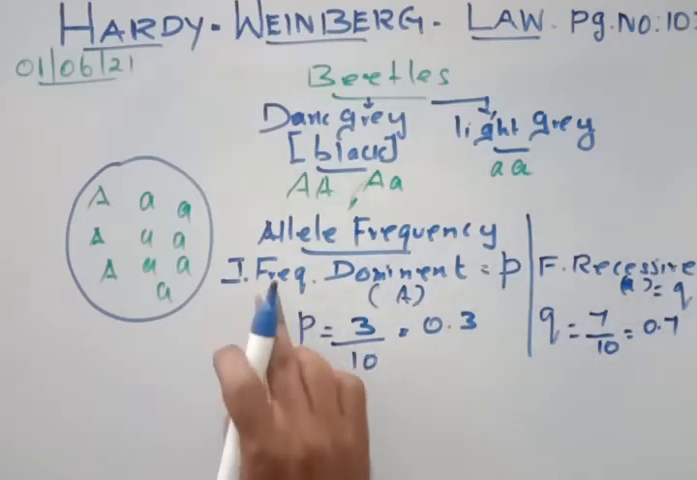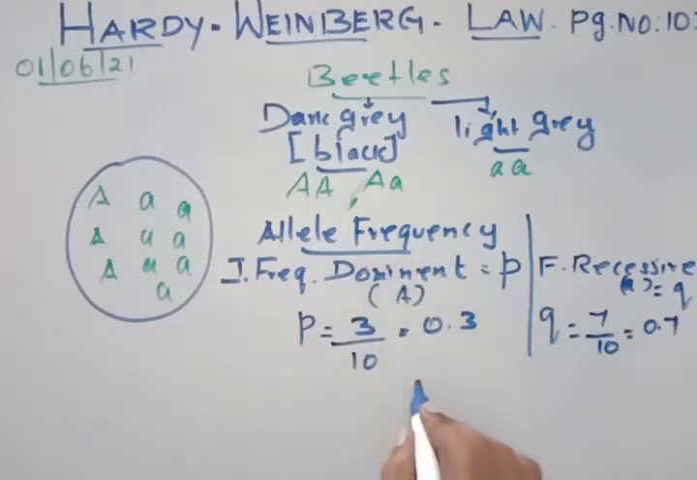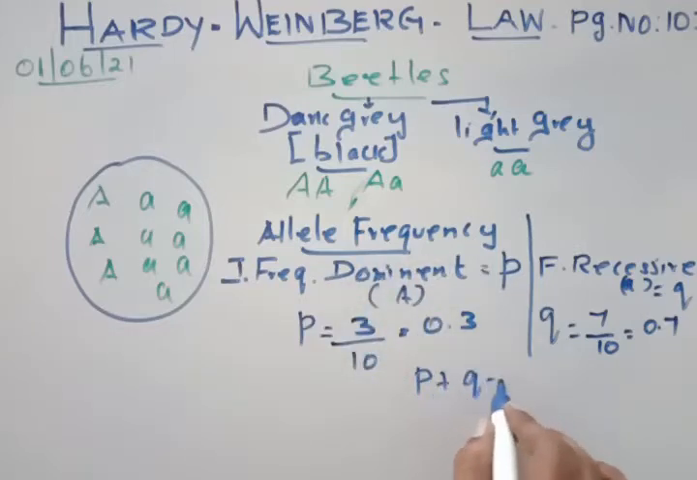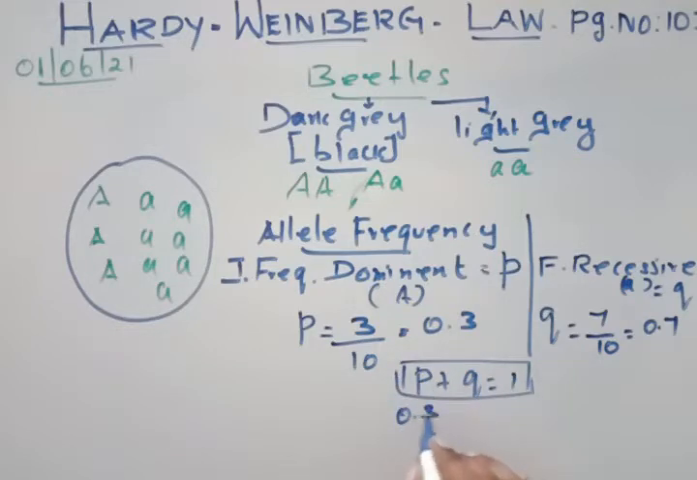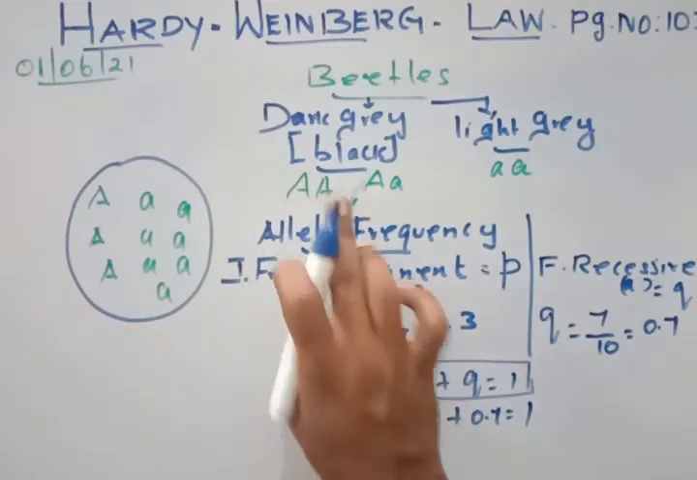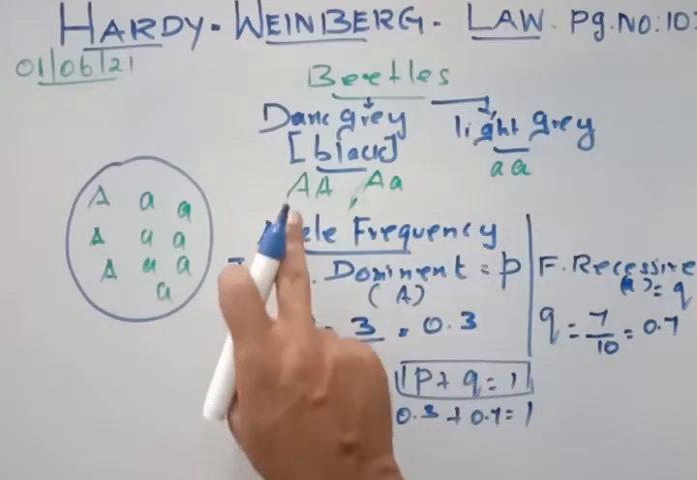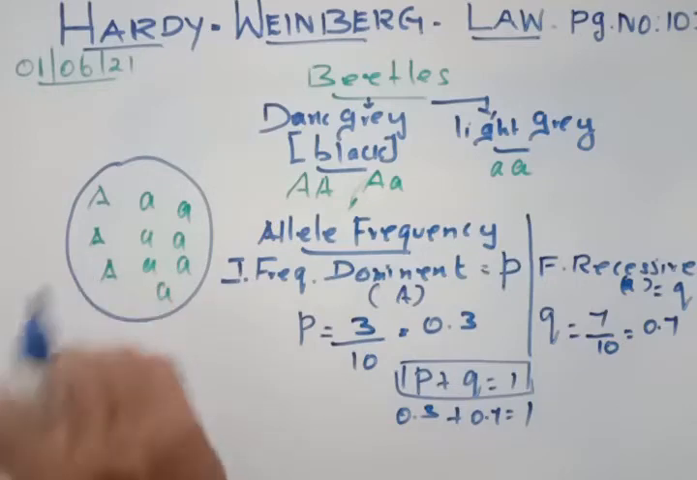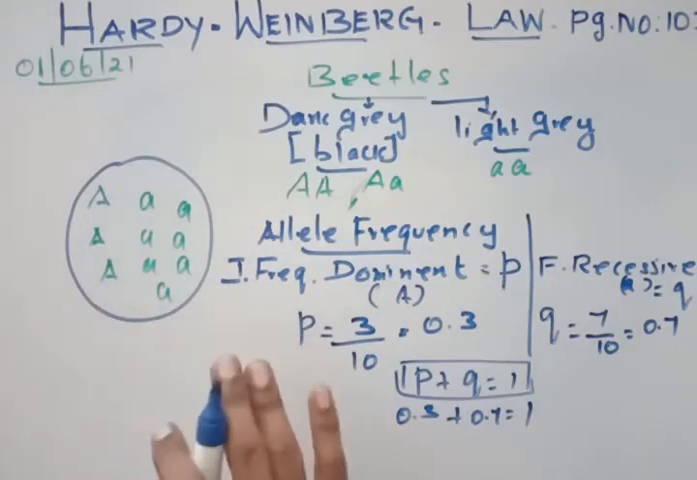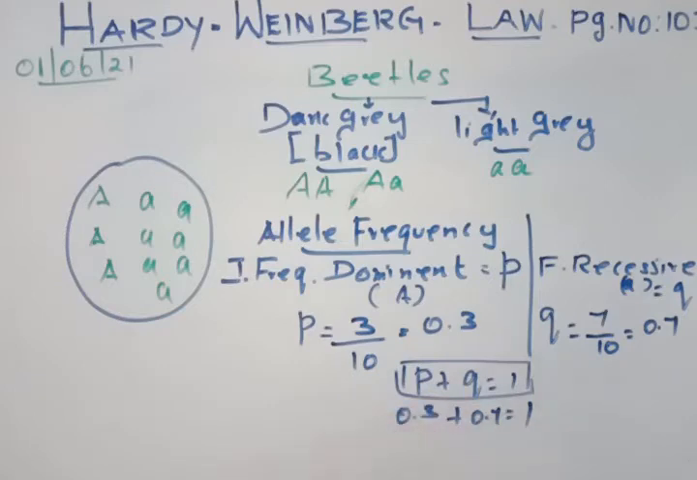So the formula for allelic frequency is P plus Q is equal to 1. Here P is 0.3 and Q is 0.7, which is equal to 1. See whether in this larger population the allelic frequency remains the same between dominant capital A and recessive small a. No other gene comes in, because the Hardy-Weinberg law holds only in the absence of gene flow, genetic drift, mutation, natural selection, recombination. So no allelic change takes place.